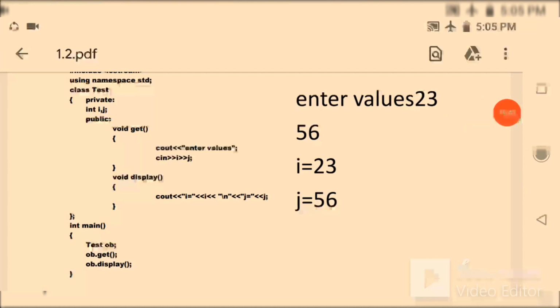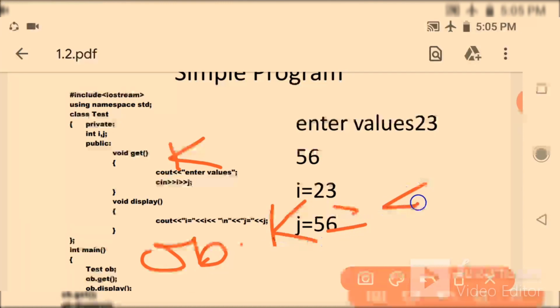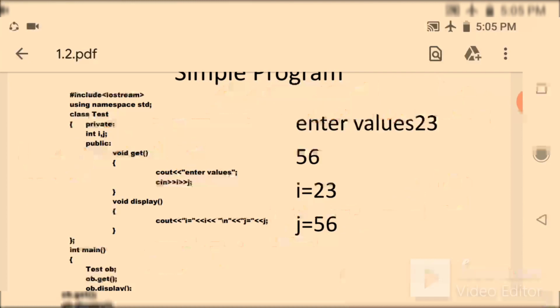If you have, say, k in the public access specifier, you can write ob.k equals 40, and then write cout ob.k. Now you can directly access, that means using the dot operator you can access the data which is in the public access specifier.